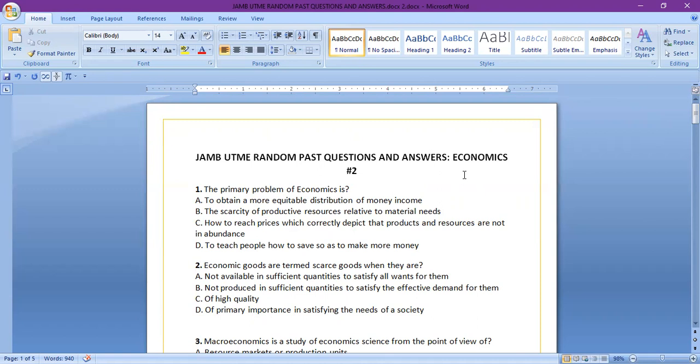D, to teach people how to save so as to make more money. This question is pretty easy. The answer is B, the scarcity of productive resources relative to material needs. I believe this is self-explanatory.